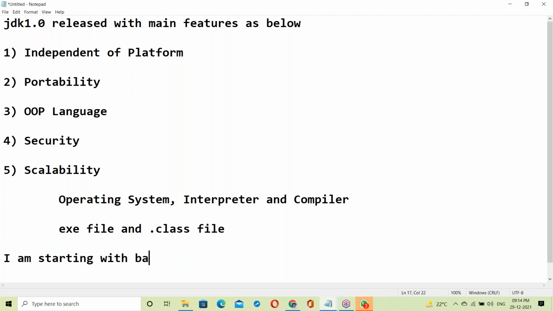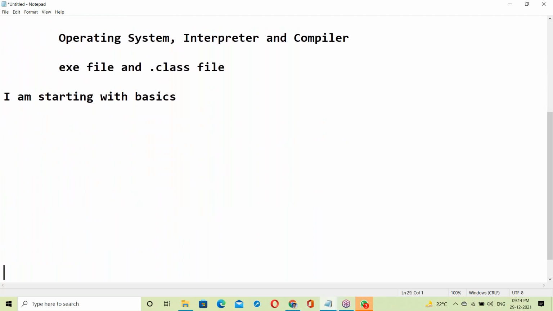Starting with basics, anyone can understand here, non-IT people or everyone. You may be wondering why I'm starting from the very scratch. Those who are new to computers can also understand at that level.